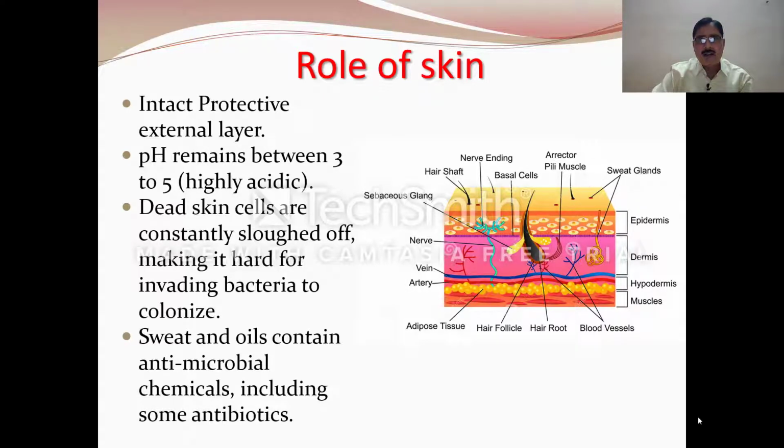Then, as we know, in the case of mammals, several glands are present. One type of gland is the sweat gland, which is responsible for the secretion of sweat, and then the sebaceous gland, which is responsible for lubricating the skin and releasing the oils. The sweat and oils contain antimicrobial chemicals, including some antibiotics.